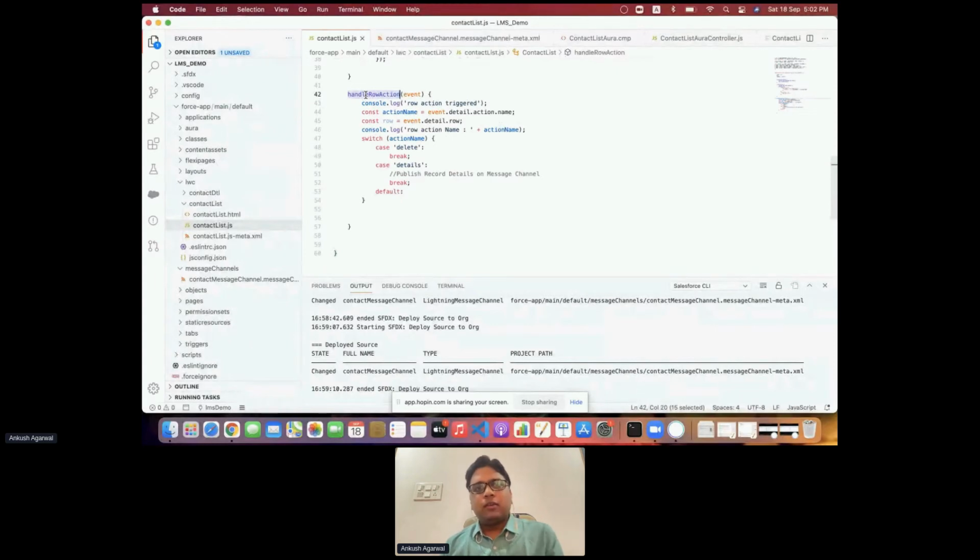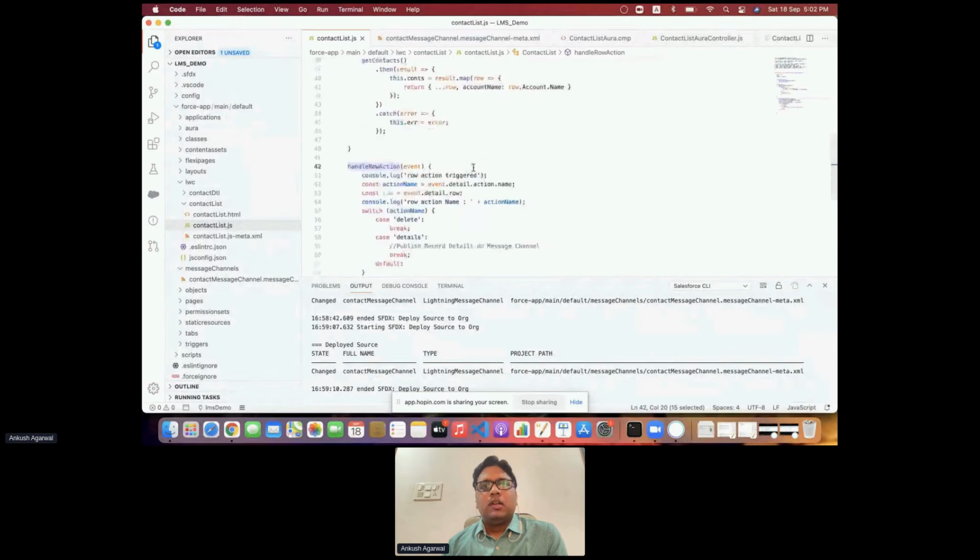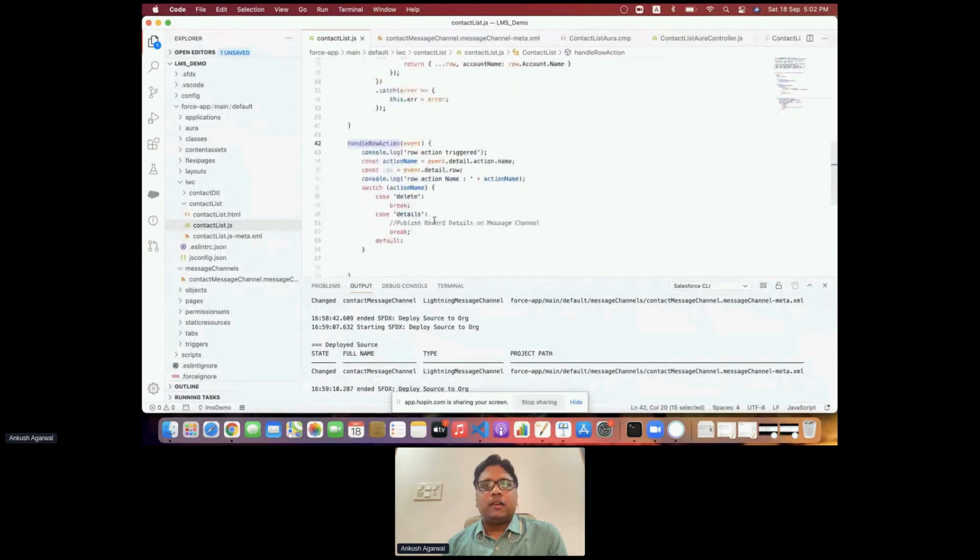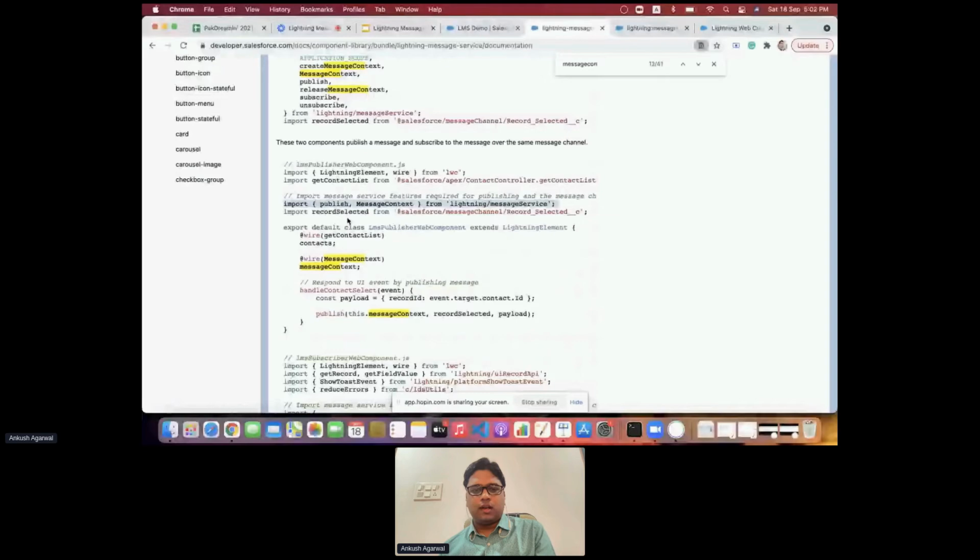As you have seen, on the row we have an action which is to show details, and here we'll be publishing the record onto the message channel. Just to publish, first we have to import methods from the Lightning message channels. This is the syntax to utilize it.